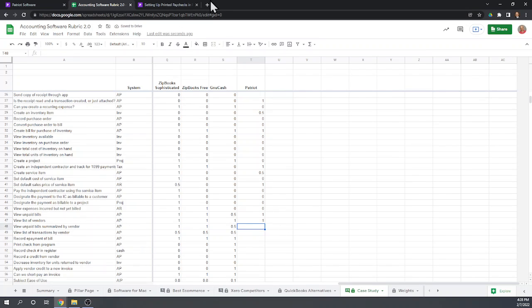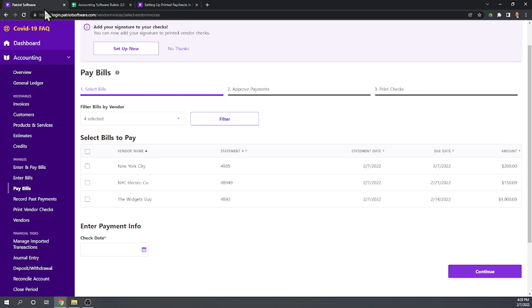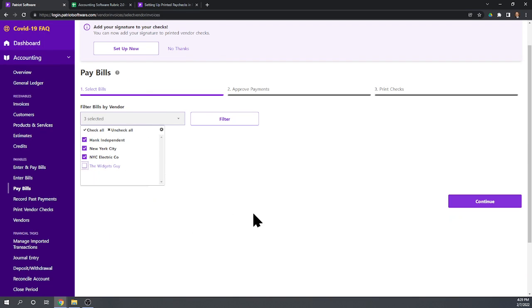View unpaid bills summarized by vendor. Here it looks like we could actually sort by vendor. I suppose that could be viewed by vendor, although I would much rather them be grouped together by vendor with some subtotals. Now here we can actually select which vendors we want to view, so that would be viewing them by vendor.